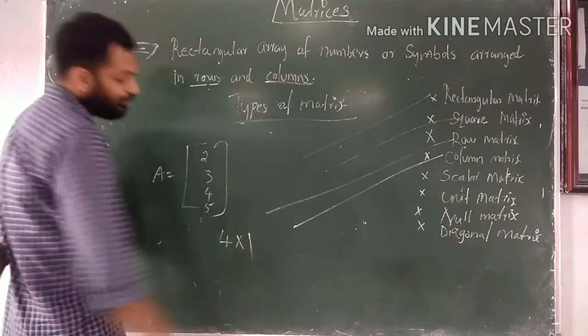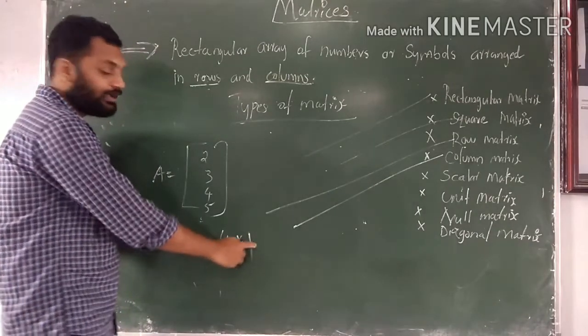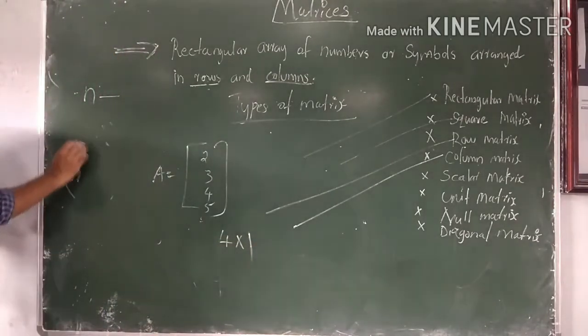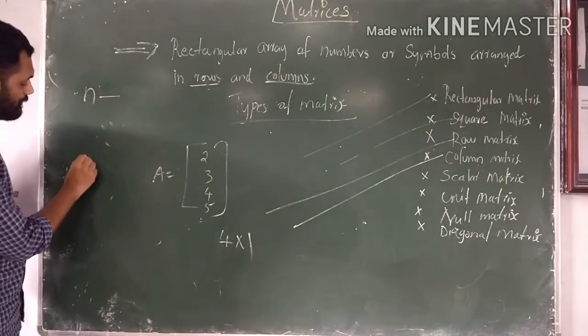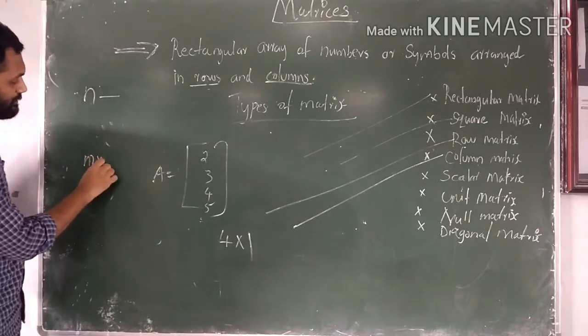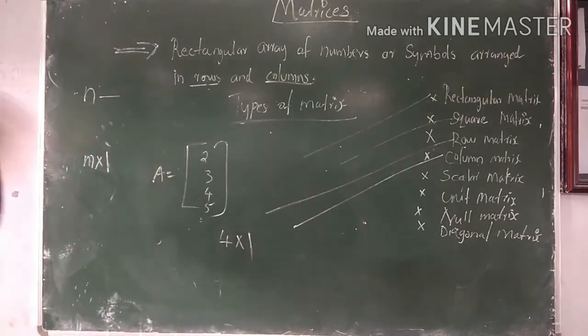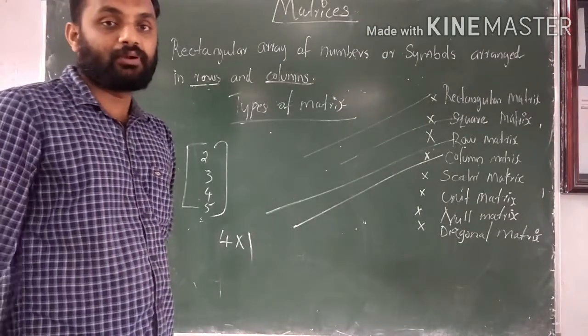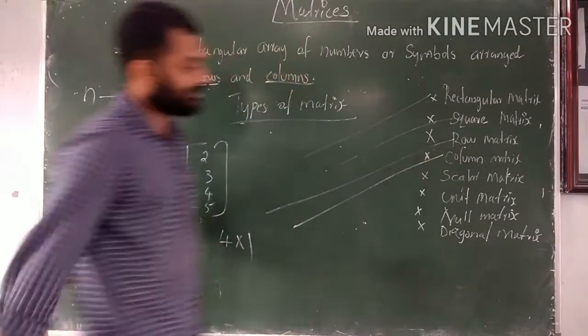The order of this matrix is 4 by 1. The order of a column matrix should always be m into 1: only one column and any number of rows. That is known as a column matrix.